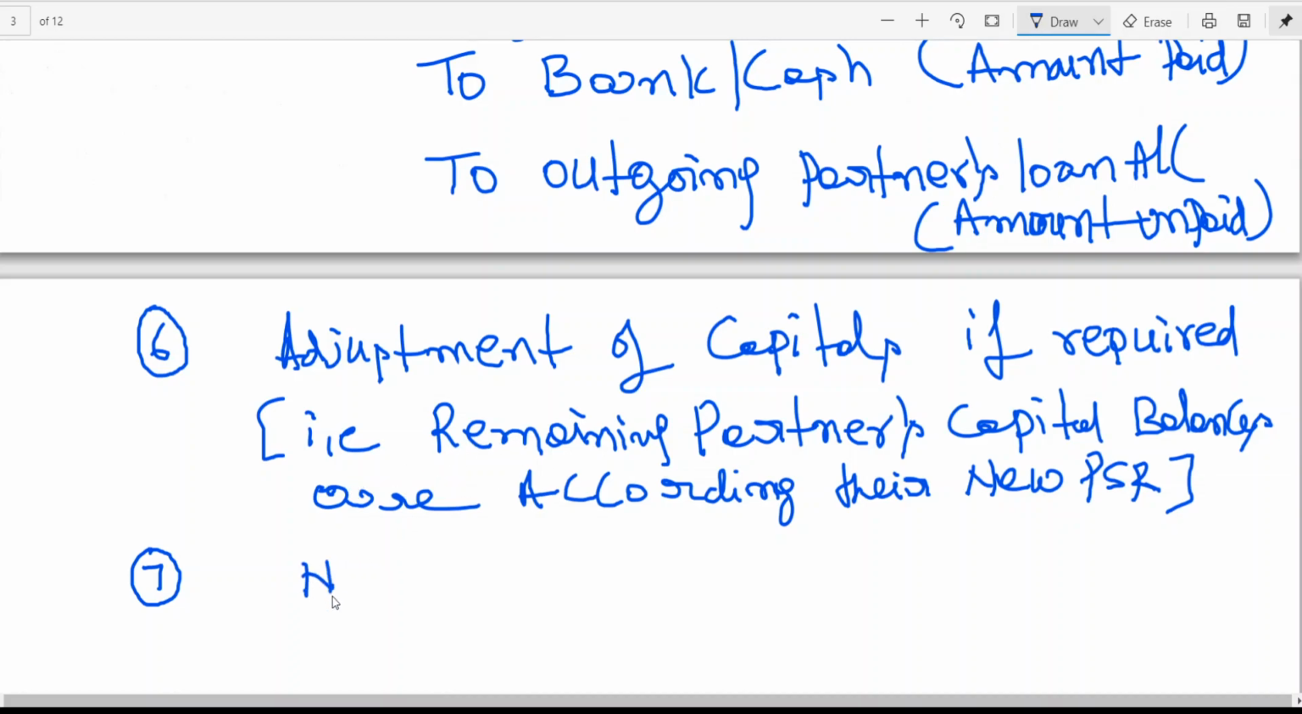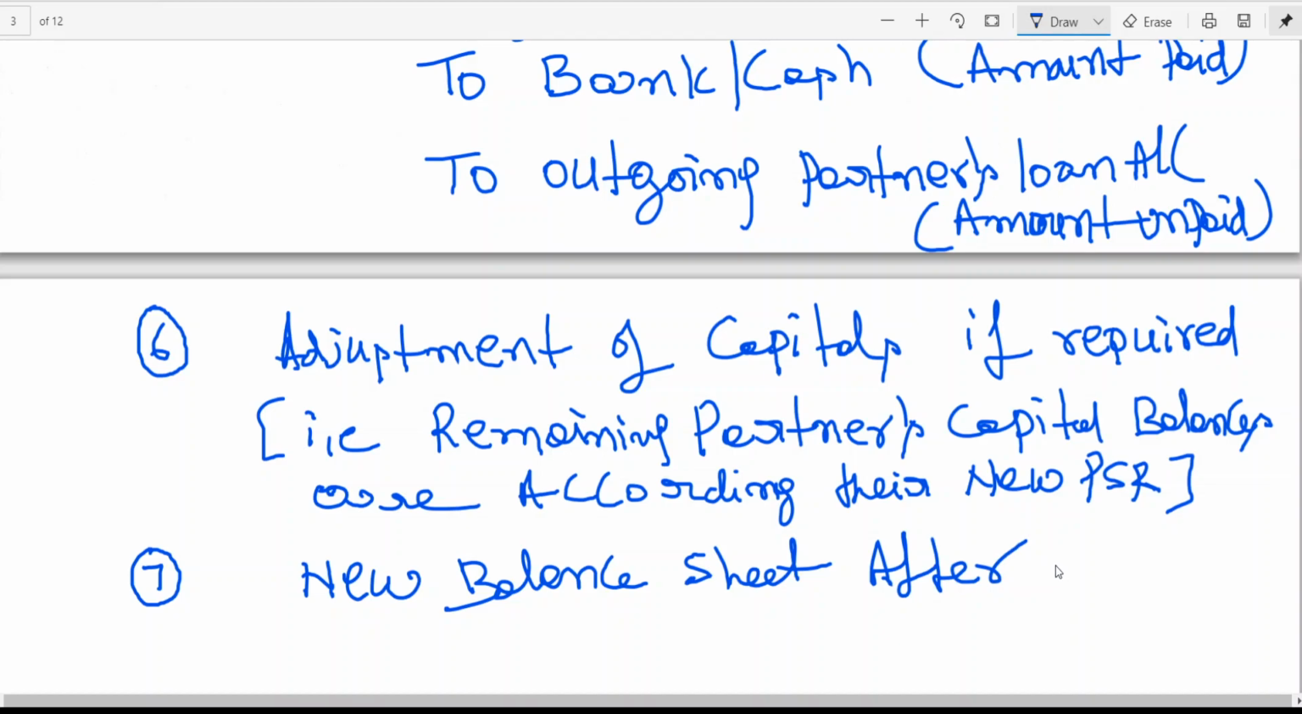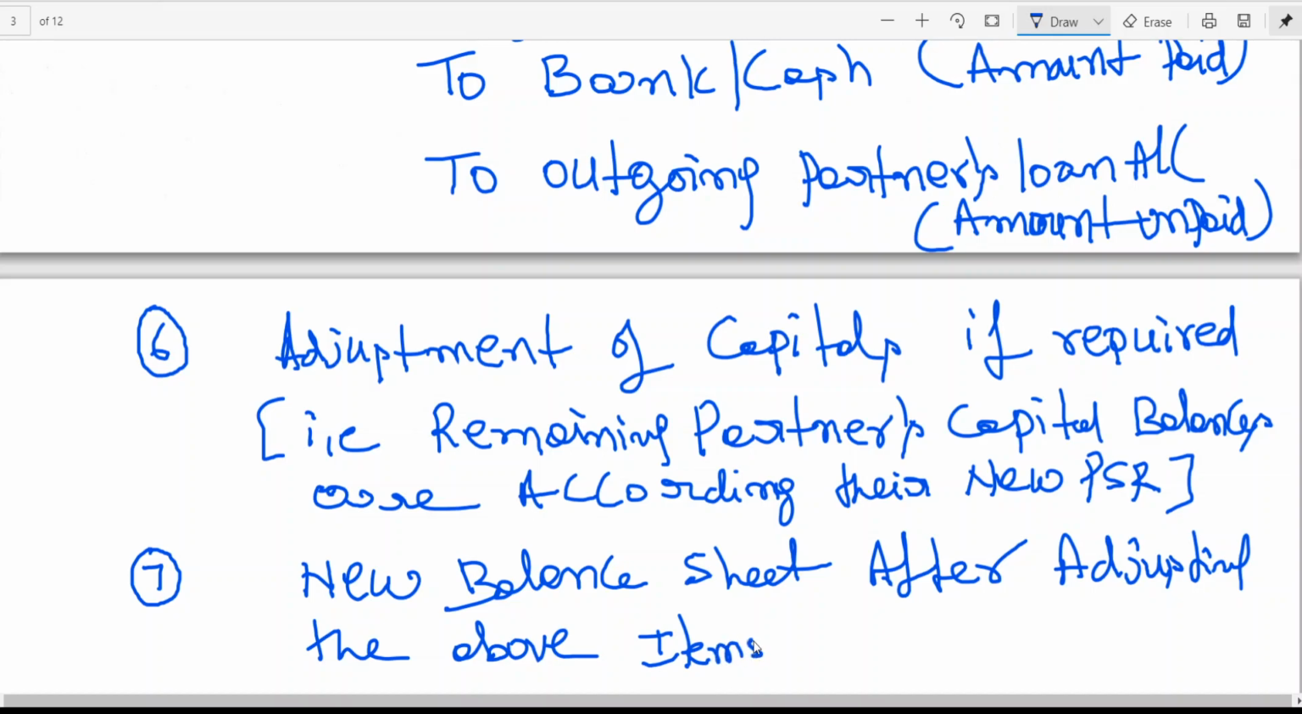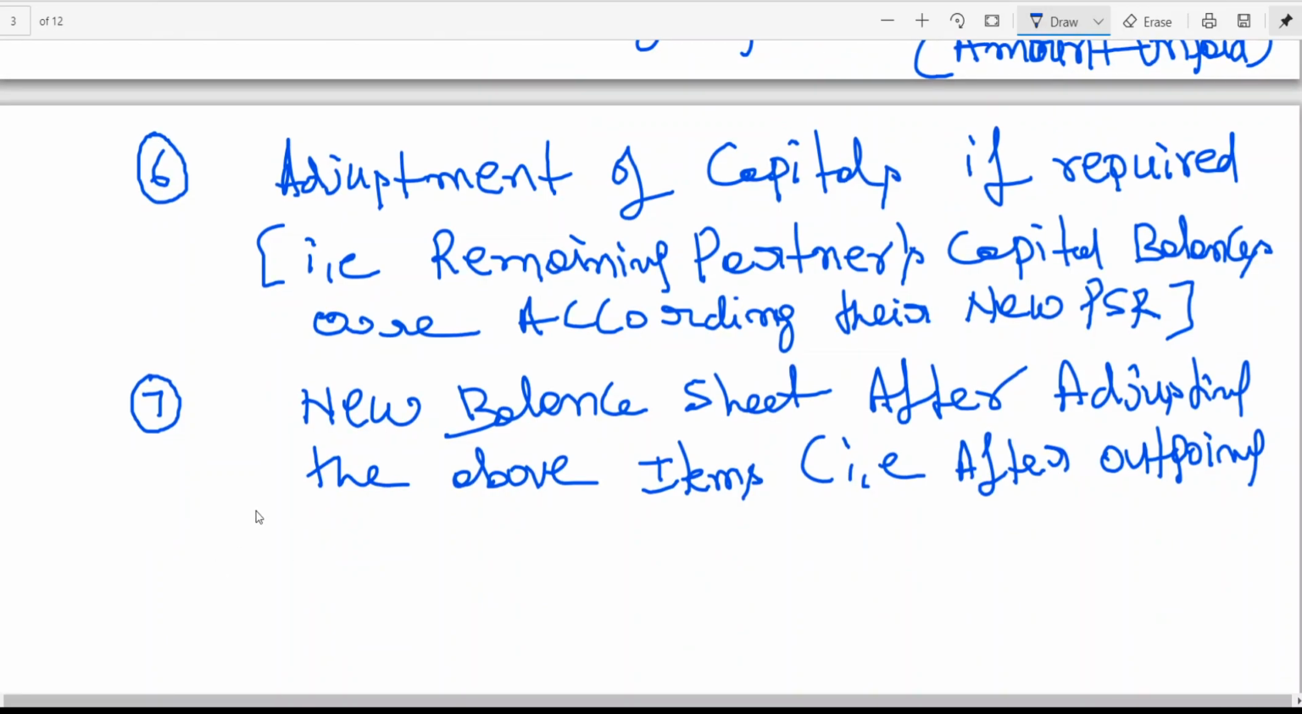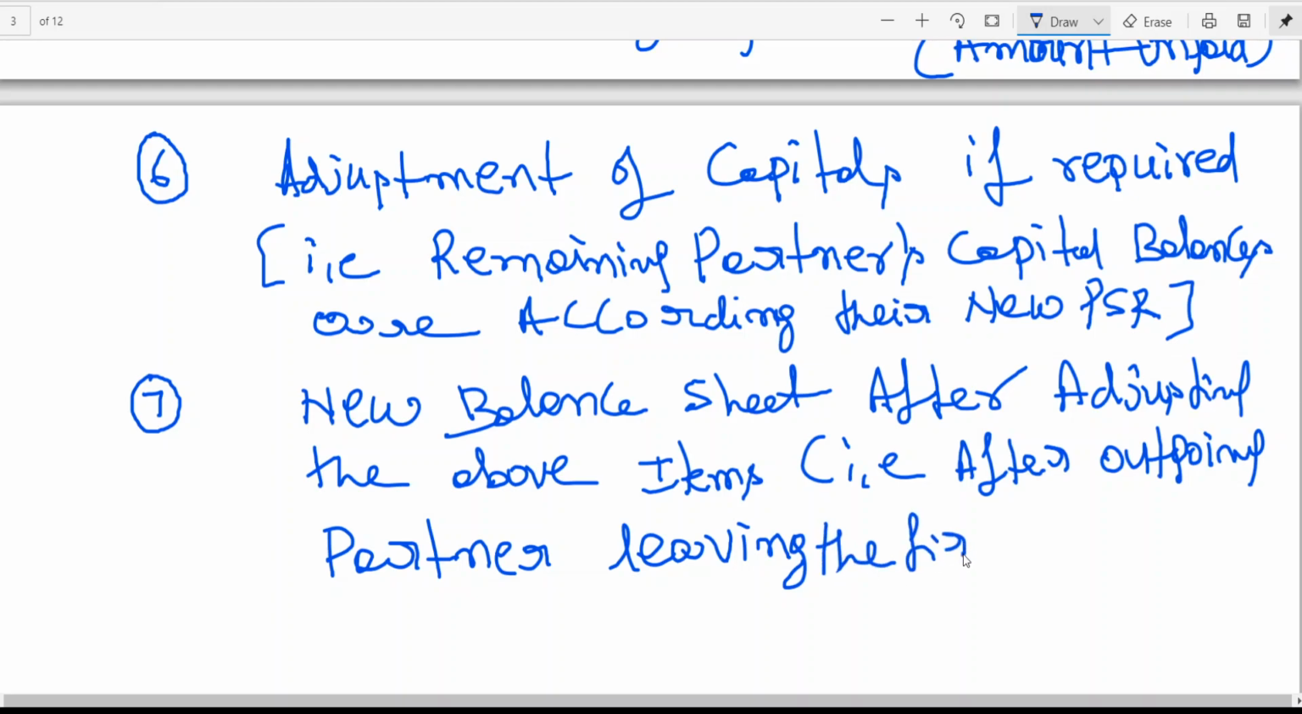Then after that, the new balance sheet after adjusting the above, that is, after the outgoing partner leaves the firm. These are the 7 points you must remember.